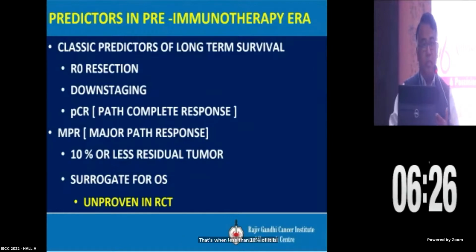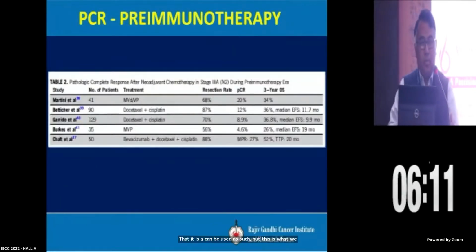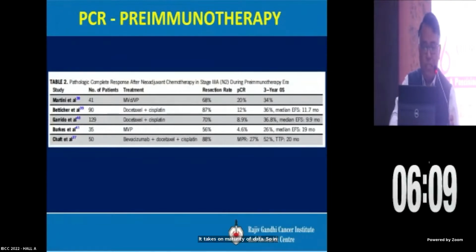And it is being used as a surrogate for OS, overall survival, in the immunotherapy era, though it is unproven in any RCTs that it can be used as such, but this is what we have at the moment because of the long time it takes for maturity of data. So in the pre-immunotherapy era, this is the data of pathological complete response with chemotherapy, it just goes to a maximum of about 20%.